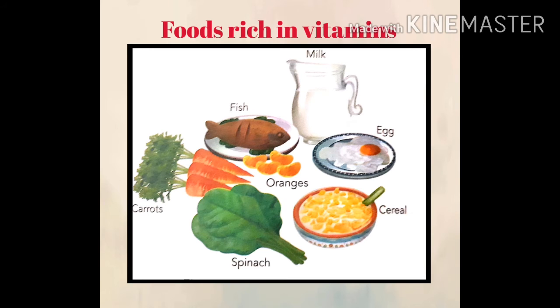And these are the foods rich in vitamins. They are found in carrots, green leafy vegetables, meat and eggs. They are also added to some breakfast cereals. Vitamin C is sensitive to heat and light. Therefore, foods rich in vitamin C should not be cooked but eaten raw.